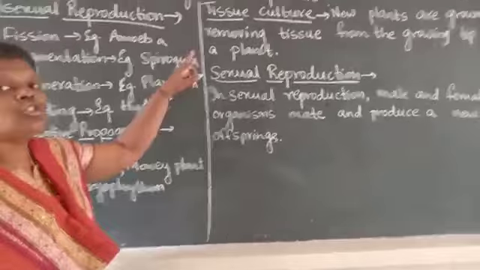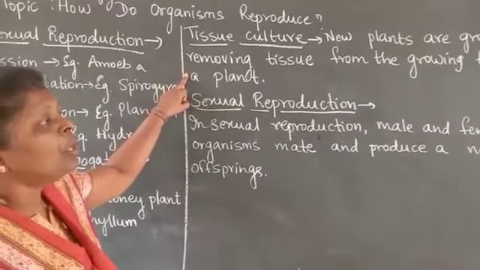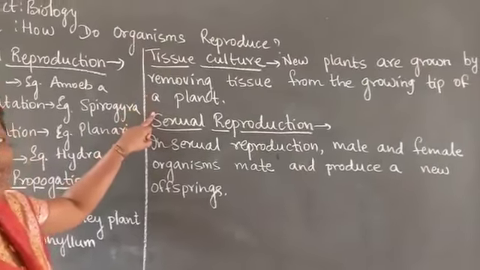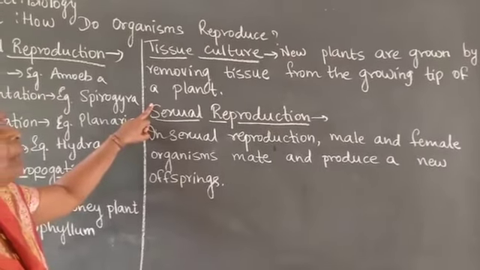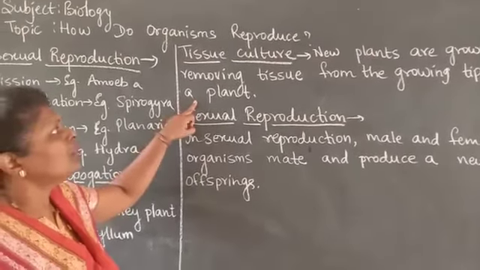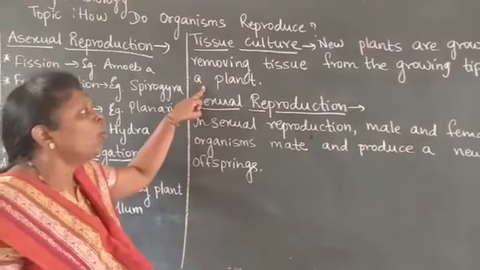Now let us see the next topic, that is tissue culture. New plants are grown by removing tissue from the growing tip of a plant. So nowadays through tissue culture also we can grow new plants.